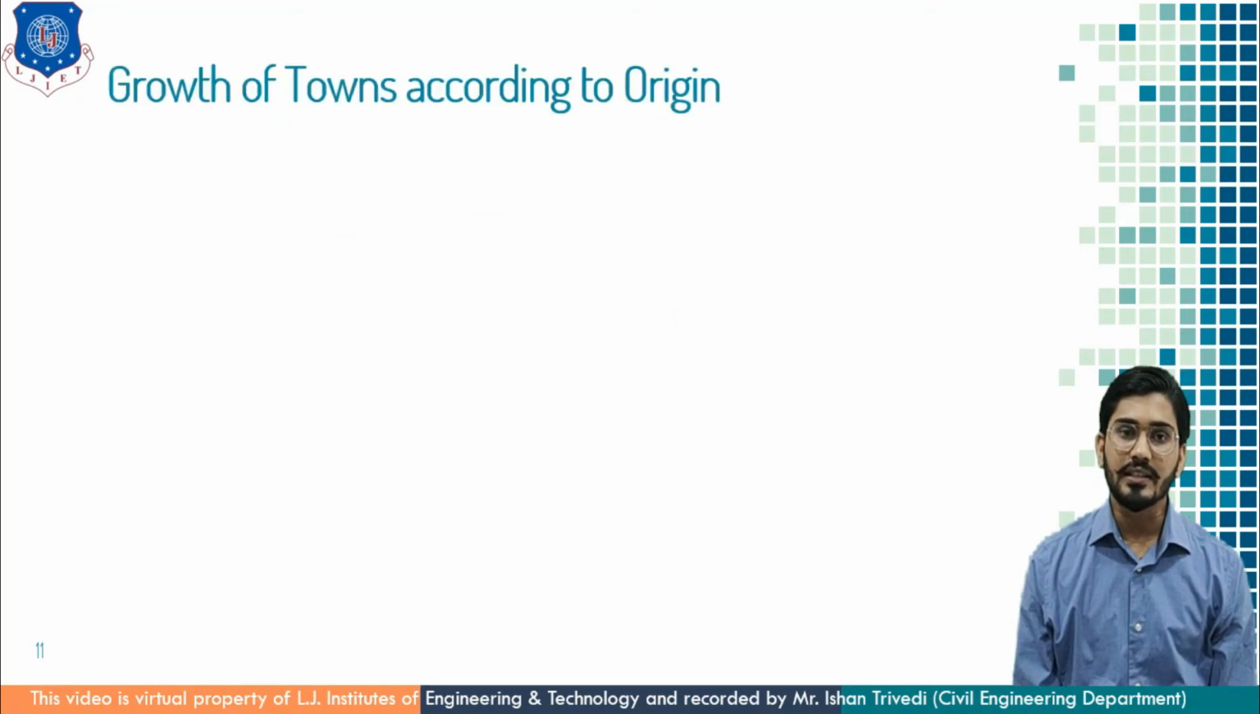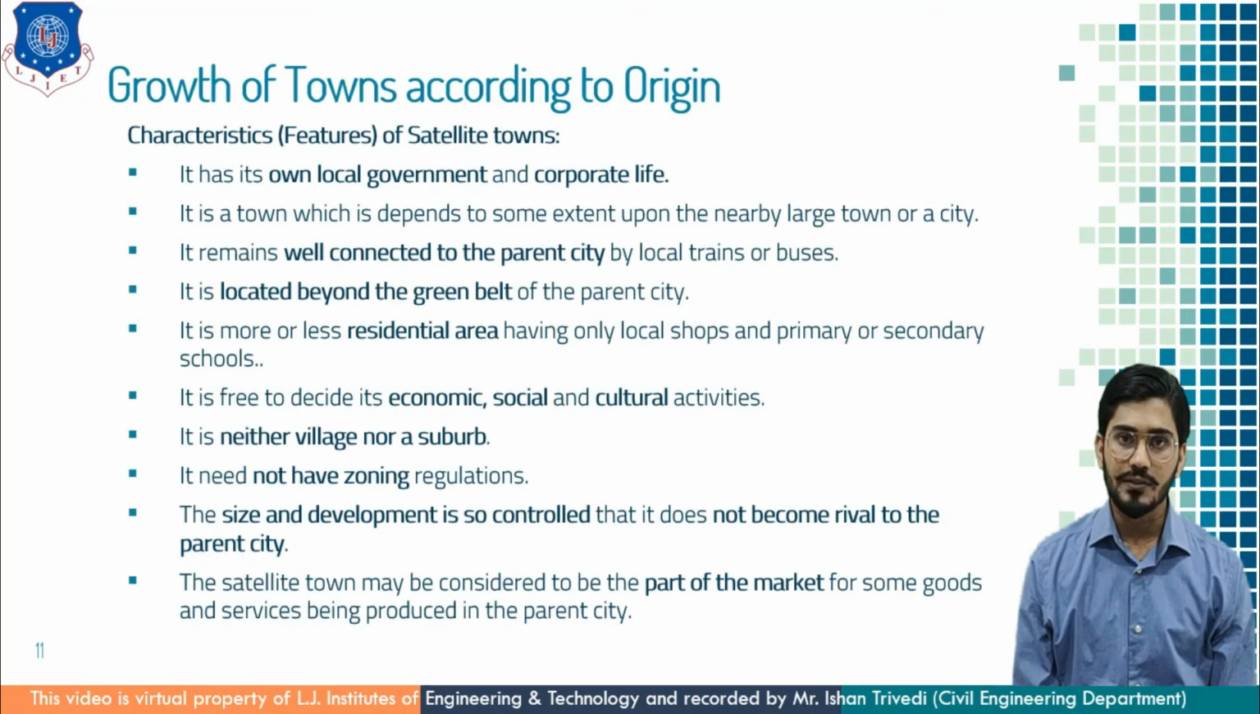Now understand the characteristics or features of a satellite town. It has its own local government and corporate life which is separate from the parent city. It is a town which depends to some extent upon the nearby large town or big city. It remains very well connected to the parent city by local train or buses. It is located beyond the green belt of a parent city, as I showed you. It is more or less a residential area having only local shops and primary or secondary schools.